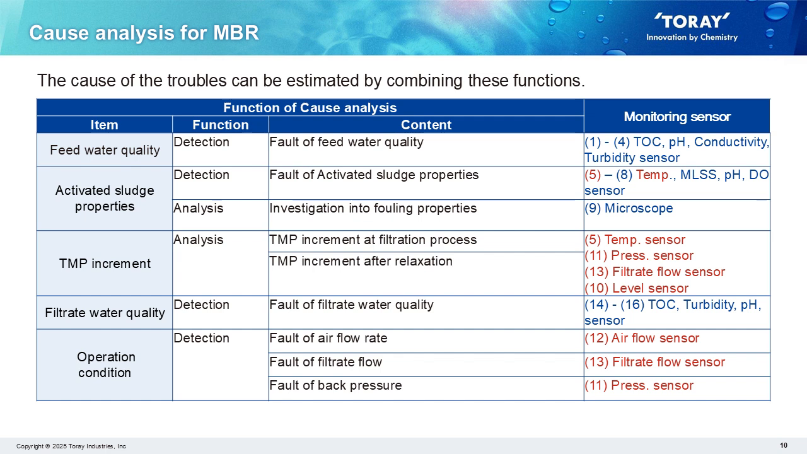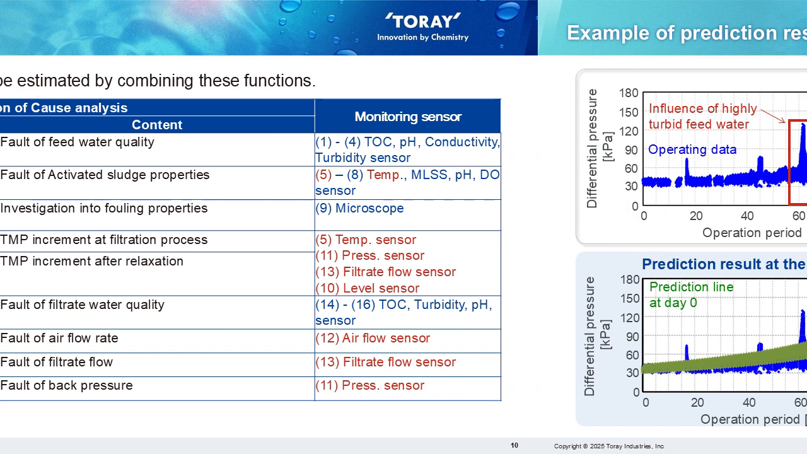The fourth is filtrate water quality, which is detected using TOC, pH, and turbidity sensors. Finally, the fifth function detects operating conditions and troubles in each operating process using filtrate flow, airflow, and pressure sensors.